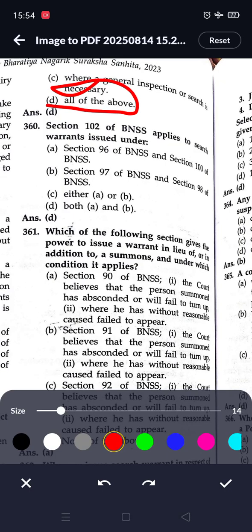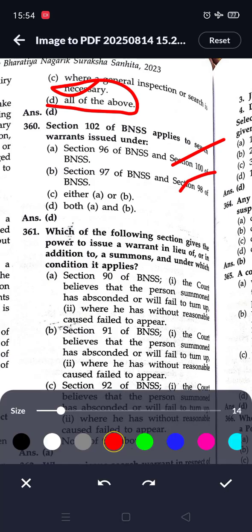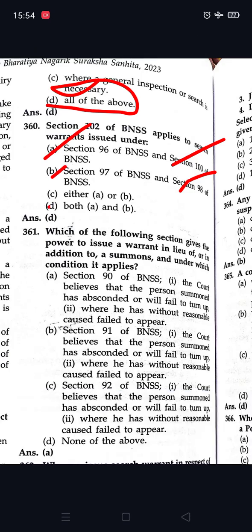Question number 360: Section 102 of BNSS applies to search warrants issued under section 96 of BNSS, section 100 of BNSS, section 97 of BNSS and section 98 of BNSS. So here options A and B both are correct, so option D is correct.